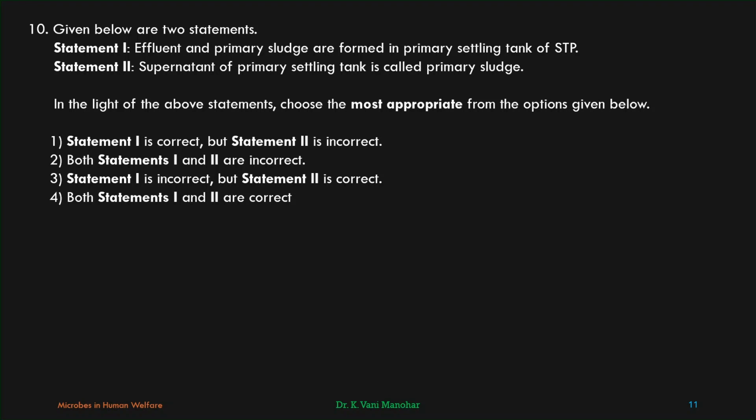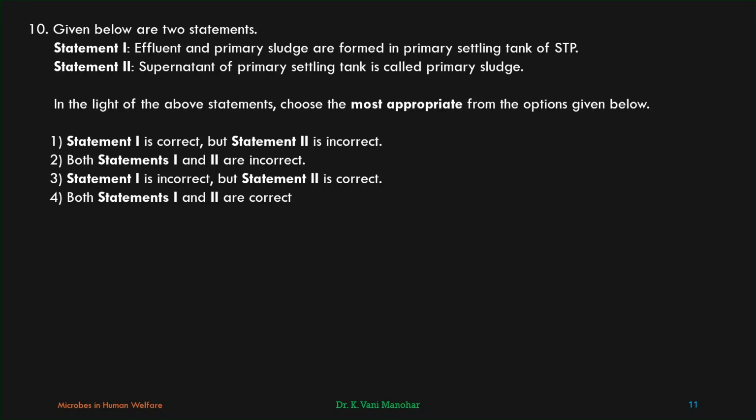After that, in the primary settling tank, whatever heavy objects are present, like silt, pebbles and sand, settle at the bottom of the tank, which is known as primary sludge. And the supernatant is referred to as effluent. The supernatant of the sewage formed in the primary settling tank is known as effluent.